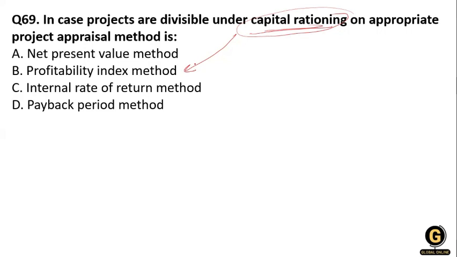It is the ratio of payoff to investment of the proposed project, and it is a useful tool for ranking projects, because it allows you to quantify the amount of value created per unit of investment. That's why, when projects are divisible under capital rationing, the appropriate appraisal method is the profitability index method. Clear? So option B is correct here.